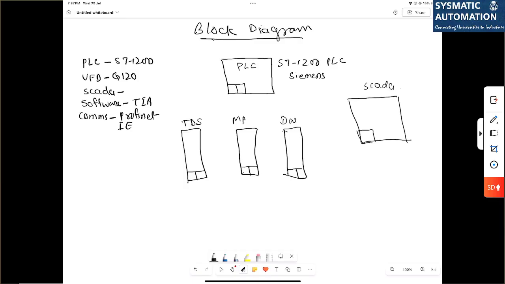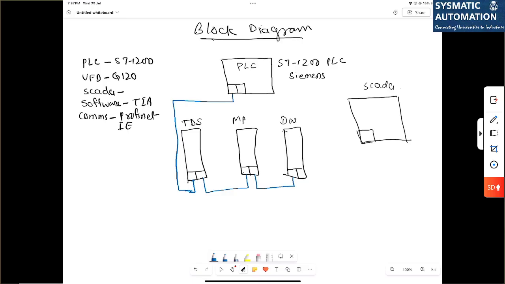It's a normal Ethernet cable. So from port 1 you can connect to the first VFD, which is top drive. From top drive VFD we have connected it to mud pump VFD. From mud pump VFD we have connected it to drawworks VFD.